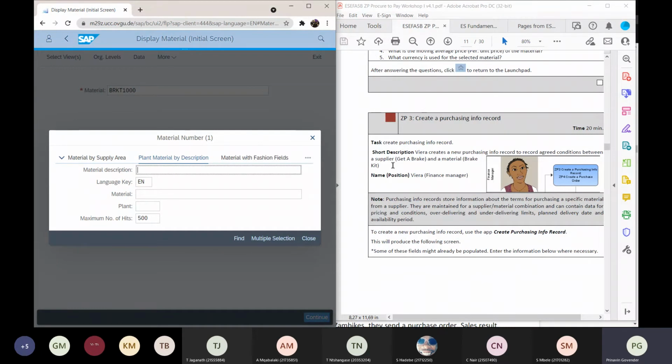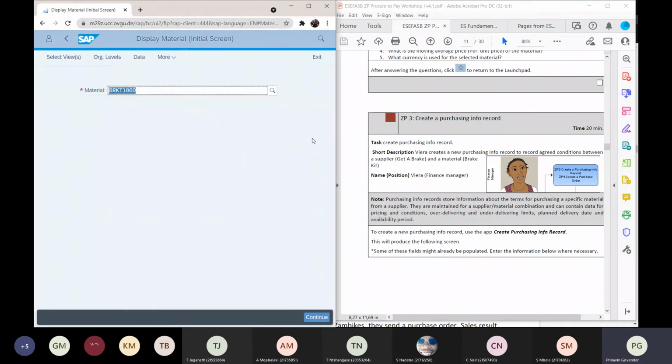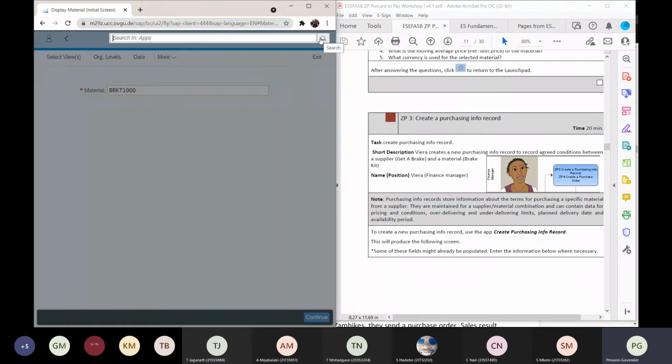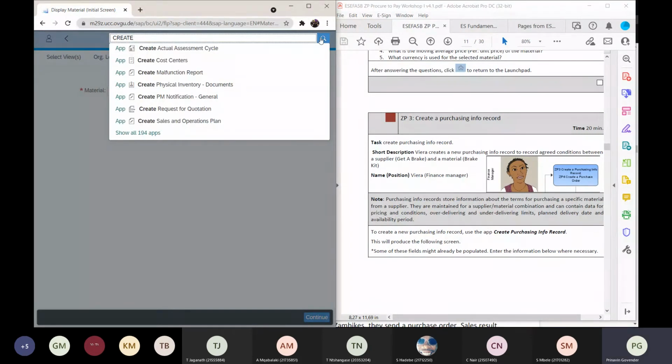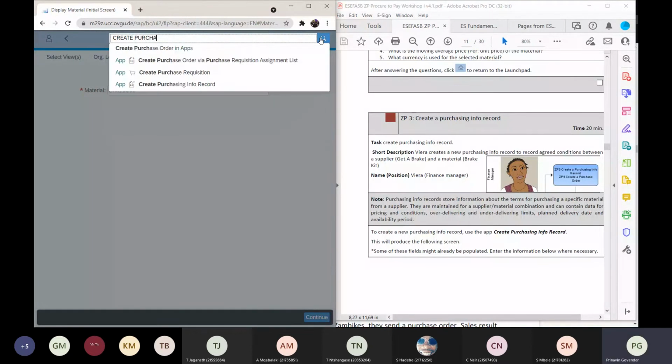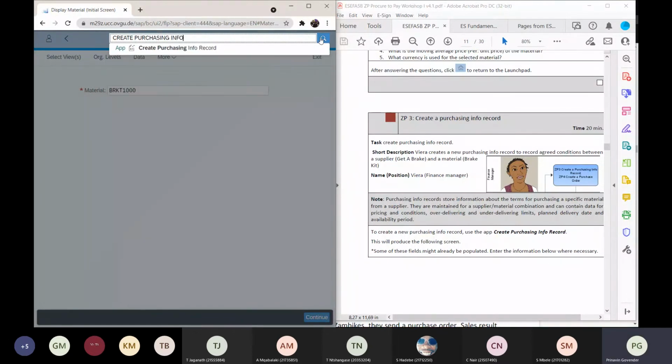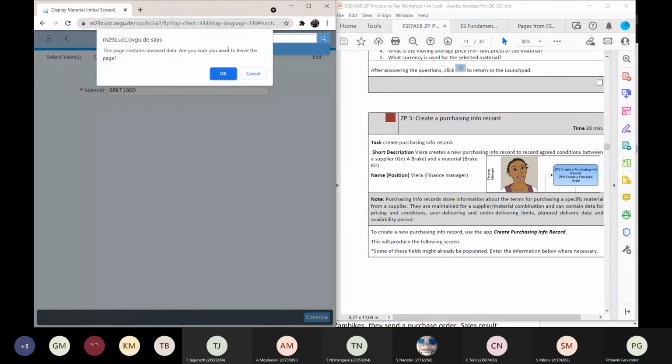Now, I don't work with this every day, so I can't remember where it is, but I'm going to click on my magnifying glass, and I'm going to type create purchasing information. Hey, it came up. Why am I continuing typing? Yay.